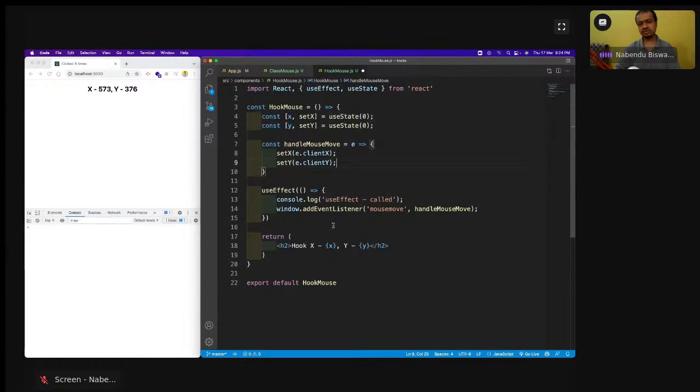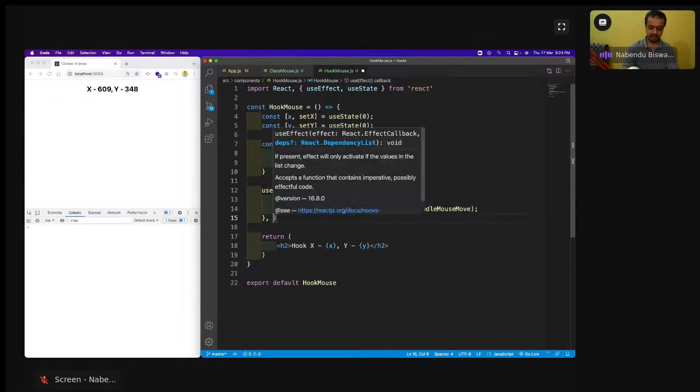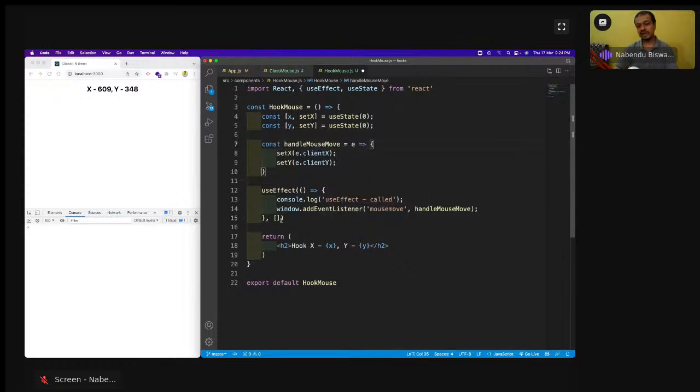So this is there. But this way it will run in a componentDidMount plus componentDidUpdate way, because if I don't give anything here, it will run in that way, and that is a very bad thing, because the addEventListener will be added again and again, 100 times, 1010 times, because even if I move a bit it would be added. So what I need to do here is another configuration, which is the empty array.